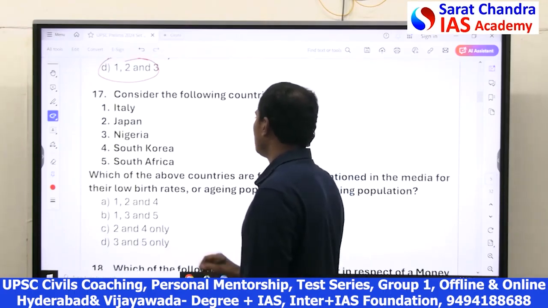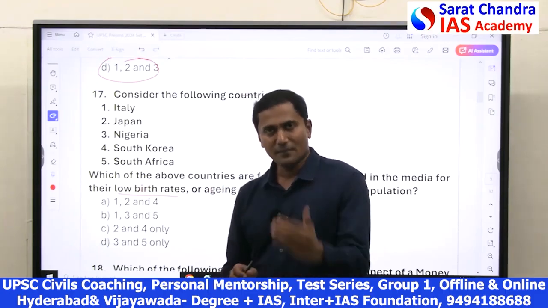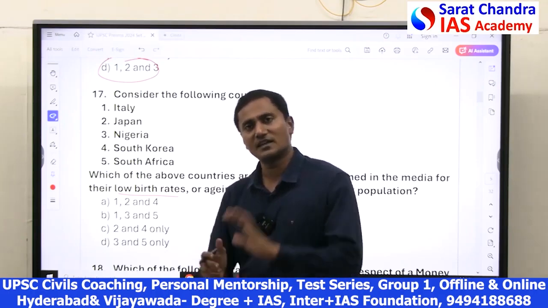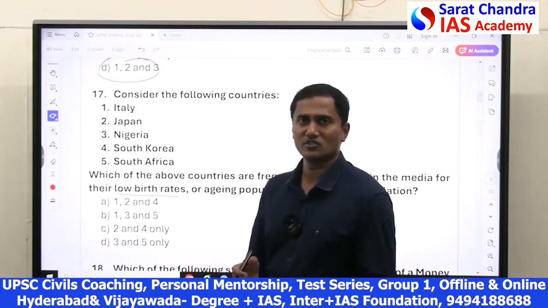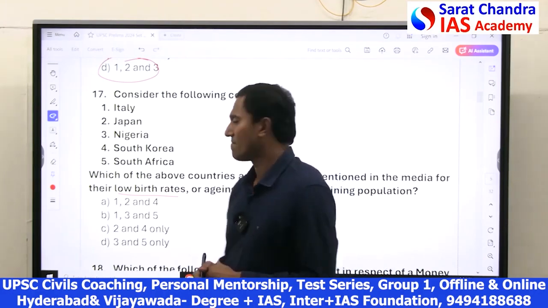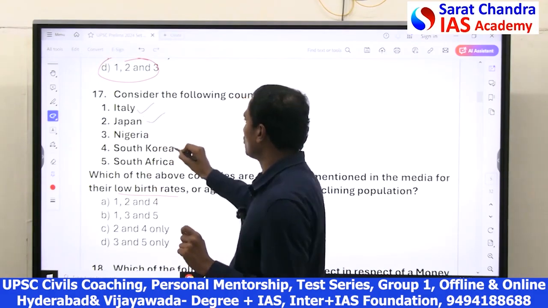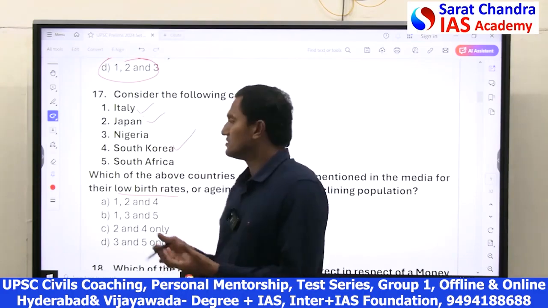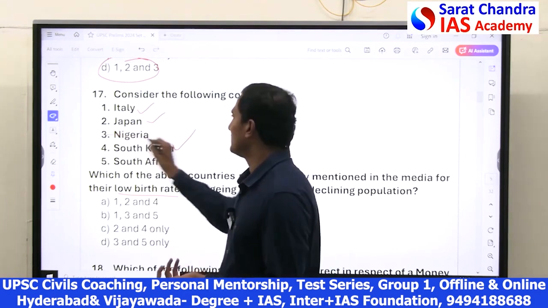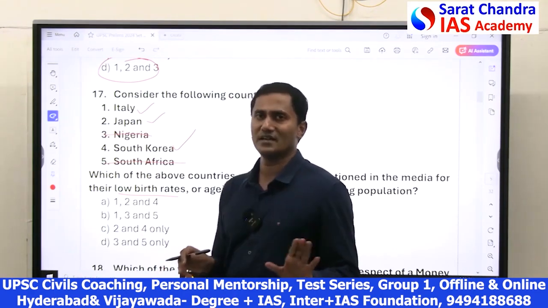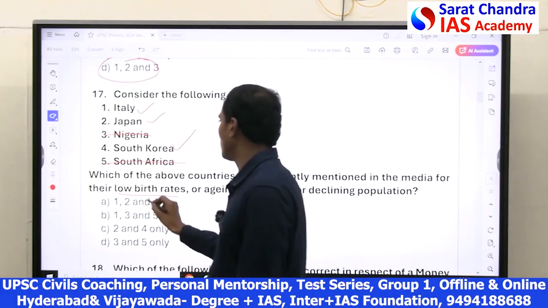See, which of these countries have very low birth rates? Generally, low birth rates are there in the developed countries. In developing or underdeveloped countries, birth rates are very high. Death rates are also very high. You can look at any developing country to understand why population is growing so fast. So low birth rates happen in developed countries: Italy, Japan, South Korea. If you have read the news, you may remember these countries. Otherwise also, using common sense, you can tell that Nigeria and South Africa are not developed countries. Hence they cannot have low birth rates. Hence the answer is 1, 2 and 4.